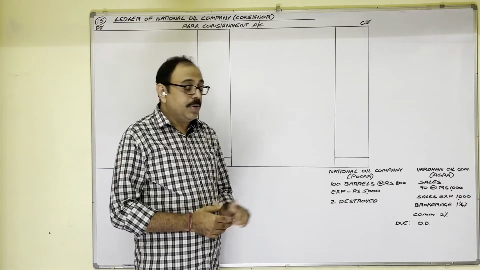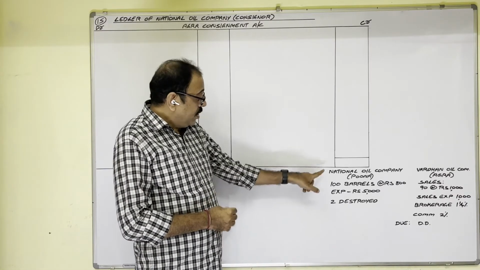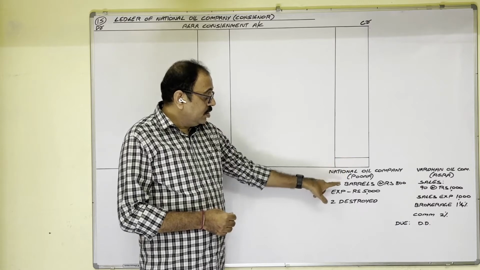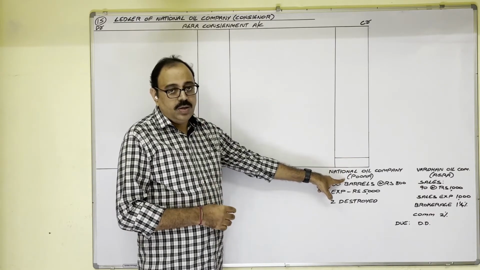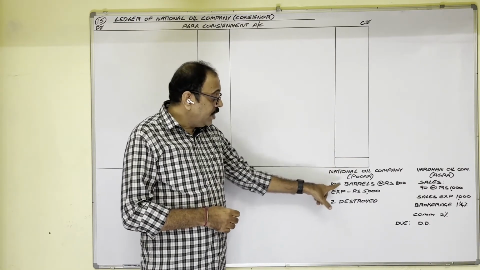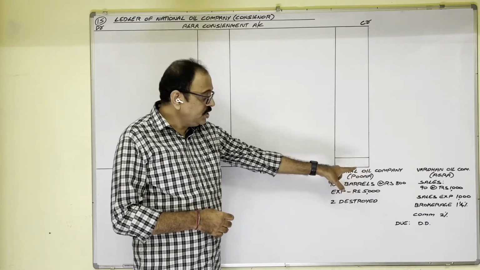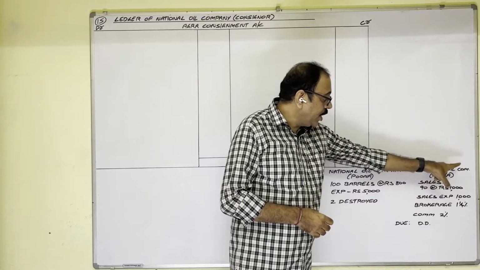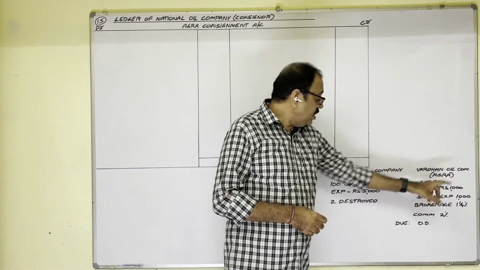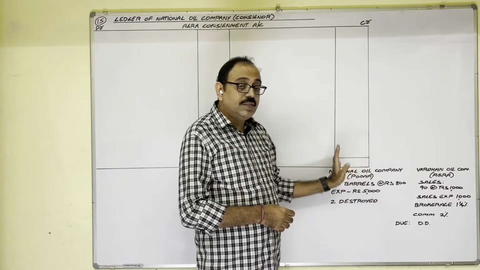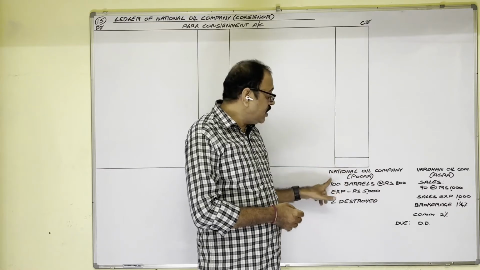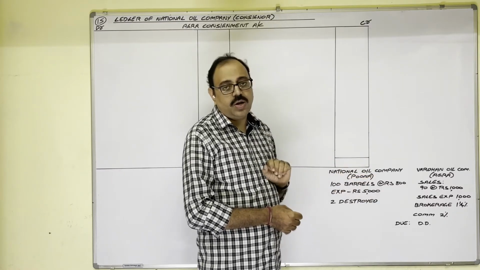Important points of the problem I have written on the board. National Oil Company is doing business in Pune. They consigned 100 barrels of oil at the rate of 800 rupees each to Vardhan Oil Company, Agra. Here, National Oil Company is sending goods, so National Oil Company is known as consignor.